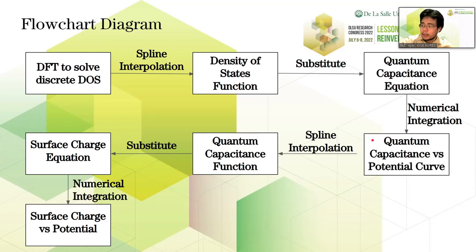The quantum capacitance values were then graphed against the external potential phi, and this would yield another discrete function. We use spline interpolation to make this continuous. This will be the new quantum capacitance function that we will then substitute to the surface charge equation. And again, using numerical integration, we solve for the surface charge values. And then we graph the surface charge values to the external potential values that we have set.